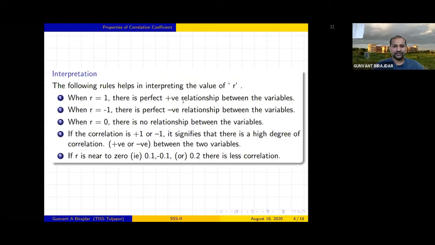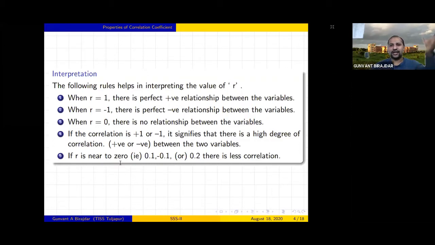these two variables, right? If the correlation is either positive one or negative one, it signifies that there is a high degree of correlation between two variables. If r is close to 0.1, or minus 0.1, or 0.2 or 0.3, then we can say that there is not much correlation between these two variables, right?